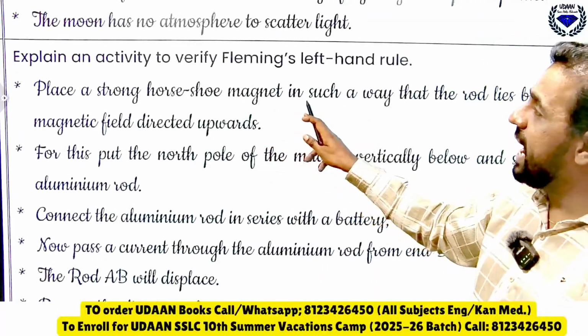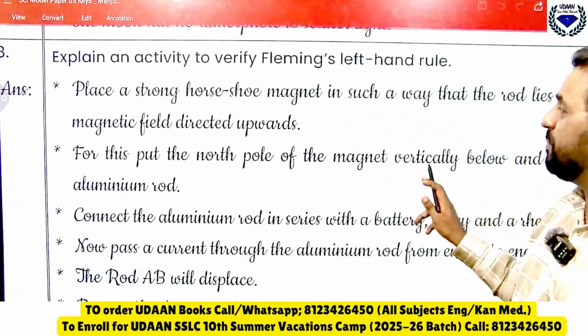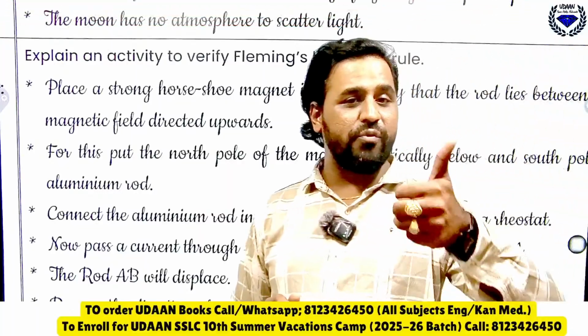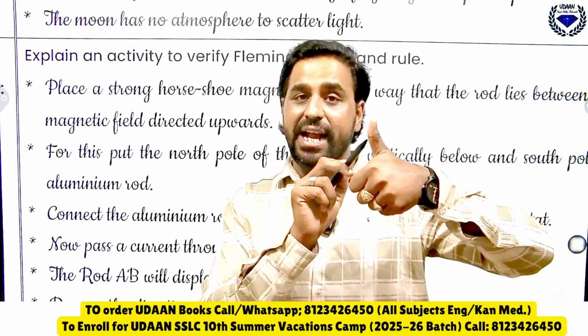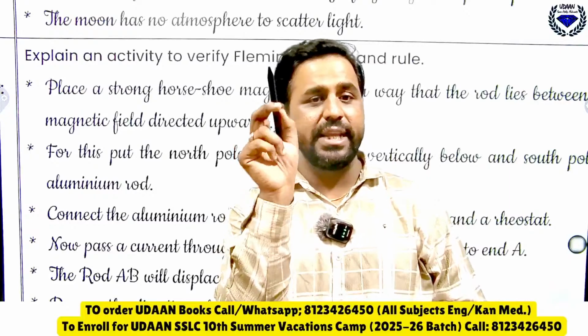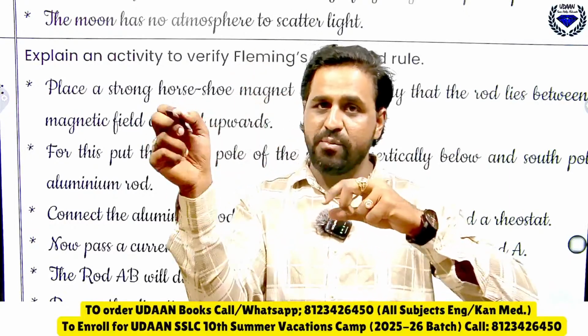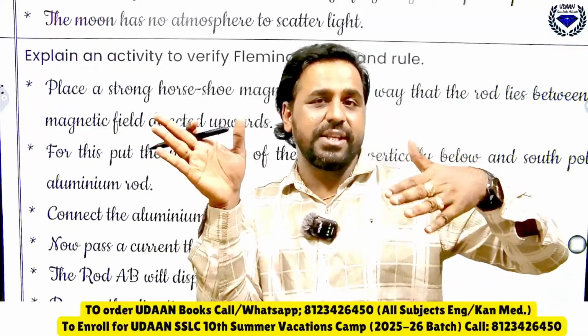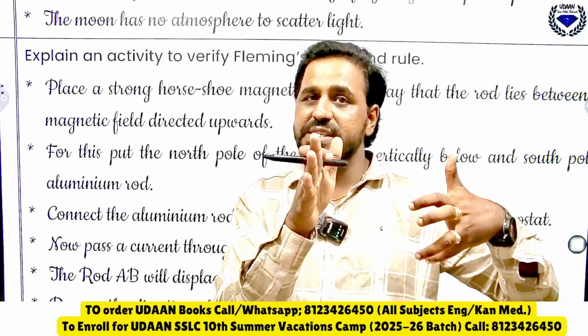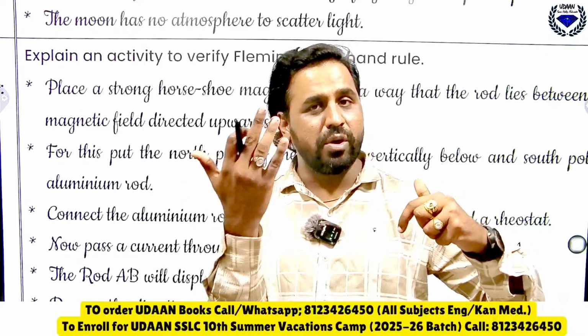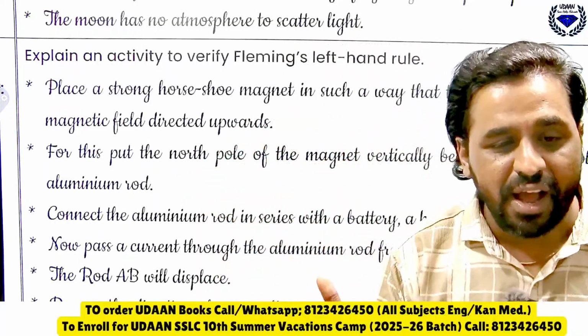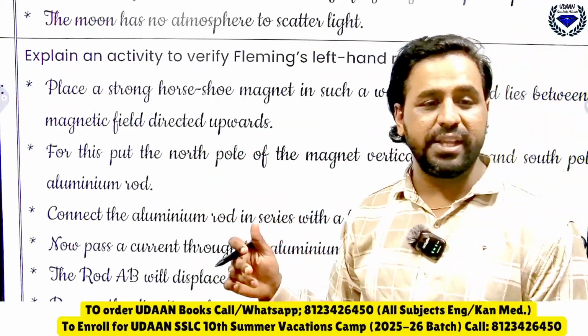Then explain an activity to verify Fleming's left hand rule. Already you know Fleming's left hand rule, that is the activity in model question paper 1. There is a figure, a horseshoe magnet. One aluminum rod is suspended. When you pass the current, it will deflect on the left side. So if you thoroughly read the model question paper 1, you will understand this. Yes, Kusuma, Chetan, excellent dear.